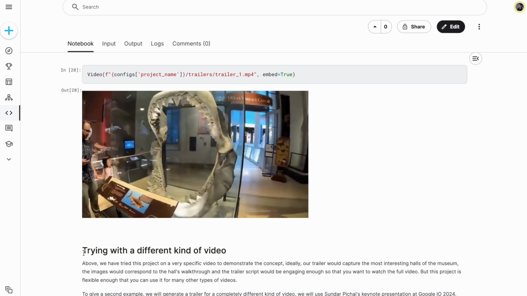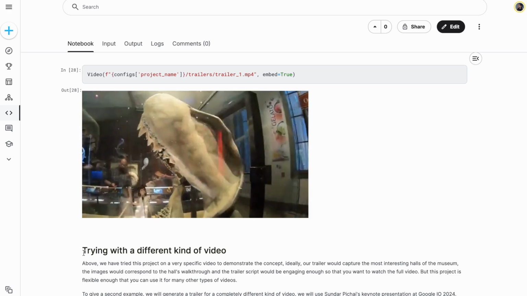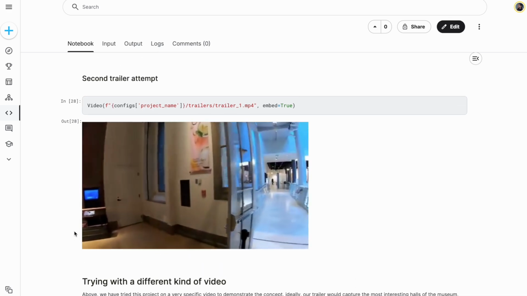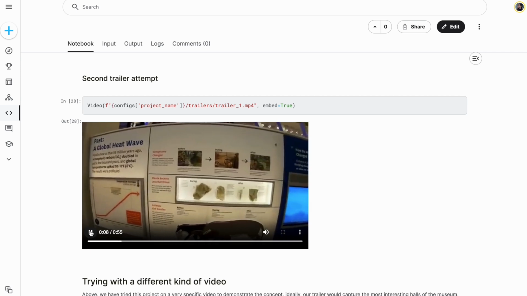Marvel at the magnificent megalodon, its ancient presence dominating the ocean hall. Compare the planet's past climate.